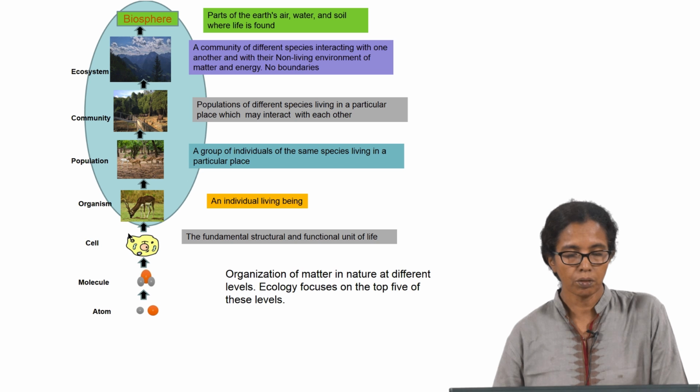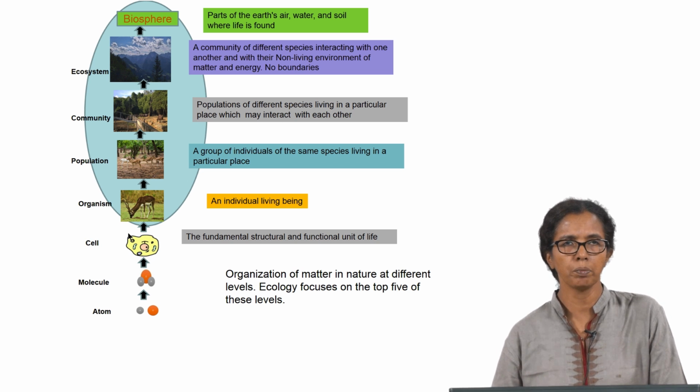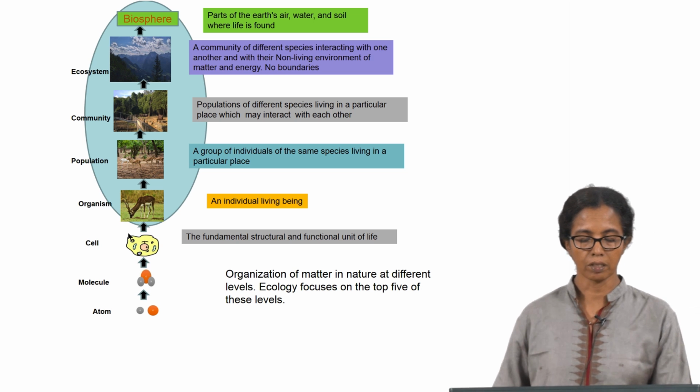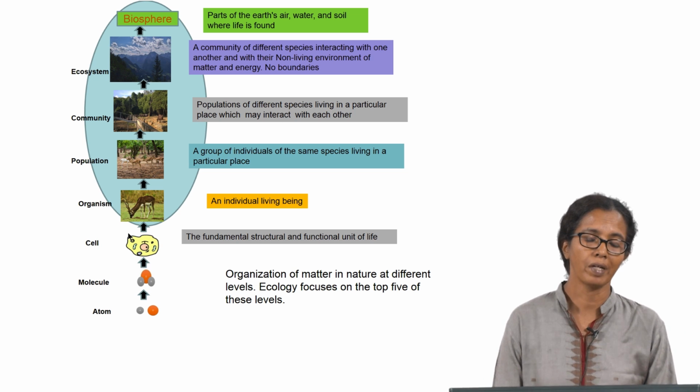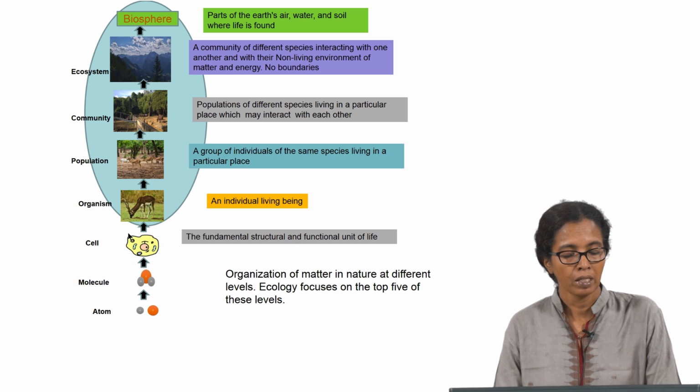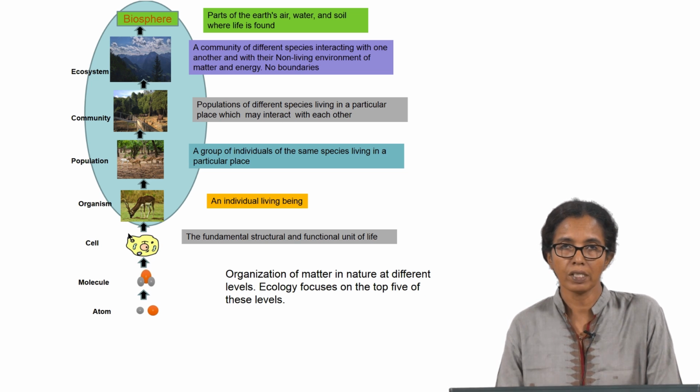and the next picture shows a population of black buck. It could be a population of cows or elephants or lions or jackals or tigers that we talk about. So, it forms a population, a group of individuals of the same species living in a particular place.